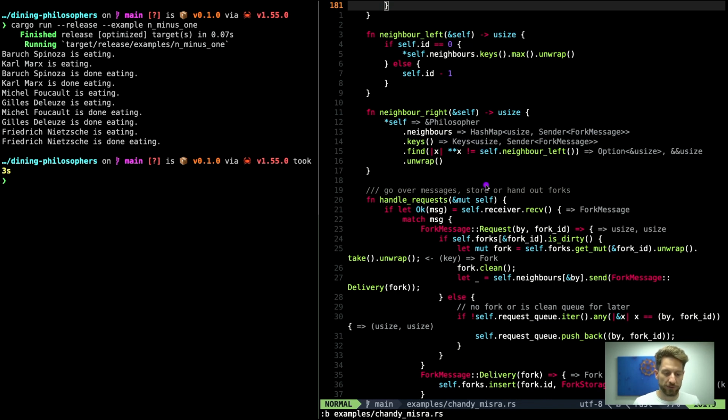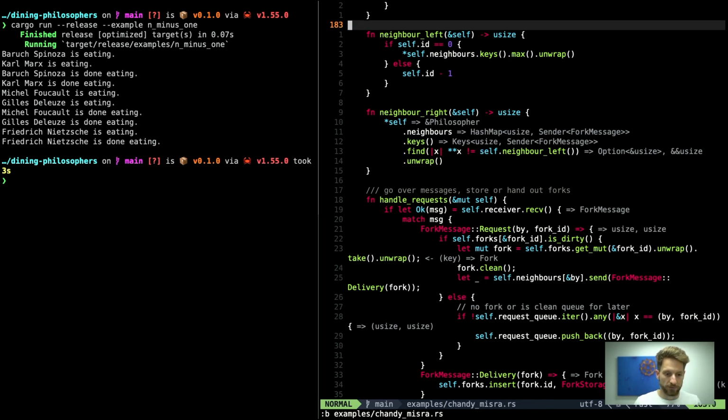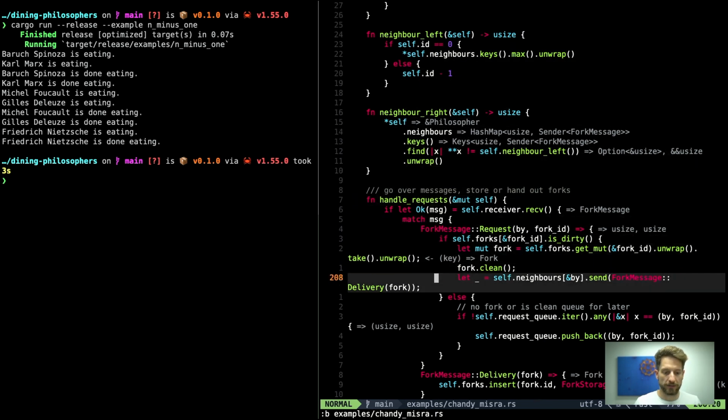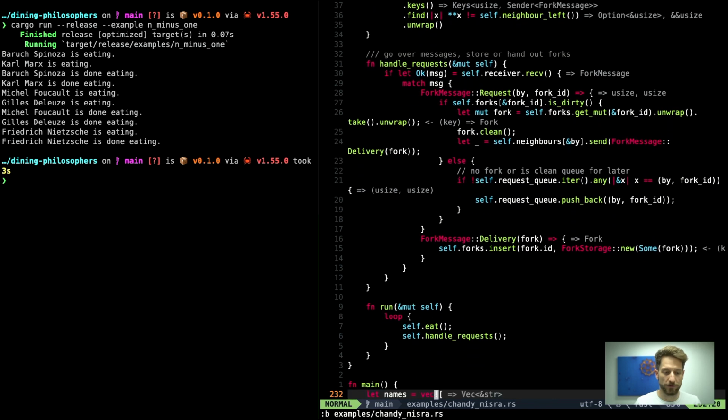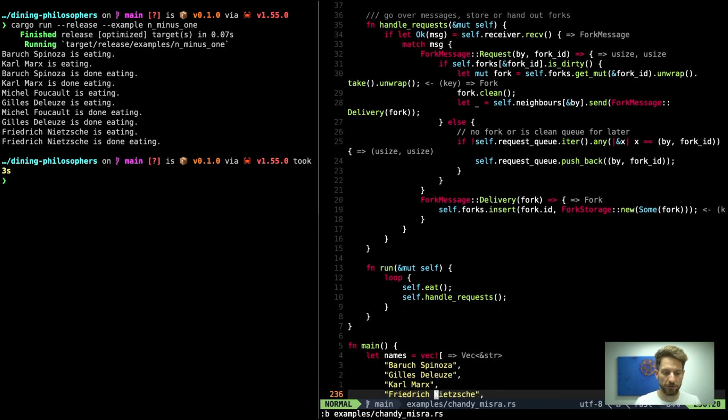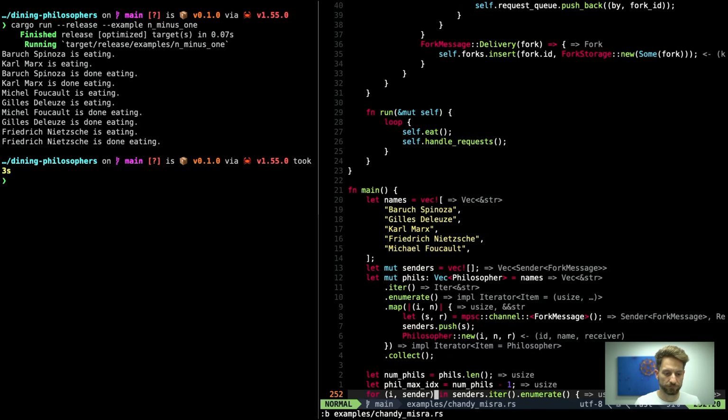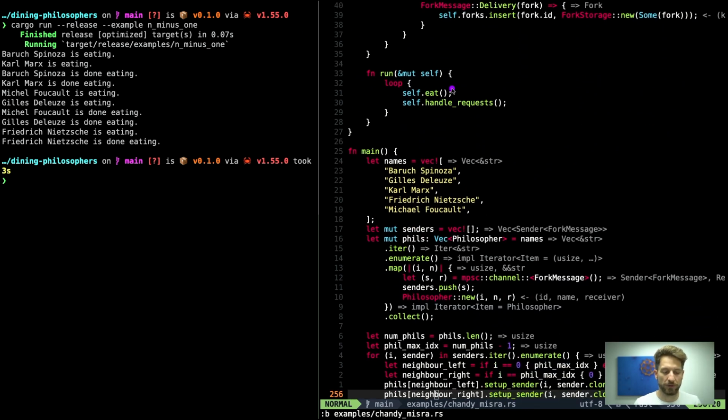So we are cheating with this solution, but not full on. Then here we are handling the requests that are coming in over the message channel. We will see this function later. And this is basically what the philosopher is doing. He's going into an infinite loop where he tries to eat. If he can eat, well, he does it. If he cannot, he will use the handler requests, and in there he will process the messages that come in through the channel.